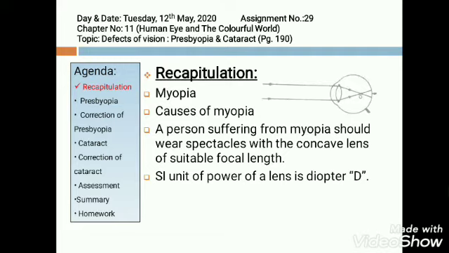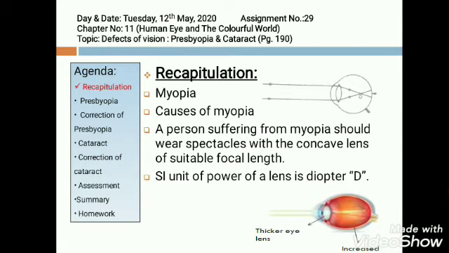As you can see in the figure, the light rays are meeting before retina. Again the image is not on retina, so again the image formed will be blurred. In case of hypermetropia, these rays were meeting behind retina. Here they are meeting in front of retina, and actually in a normal eye they should meet on retina.